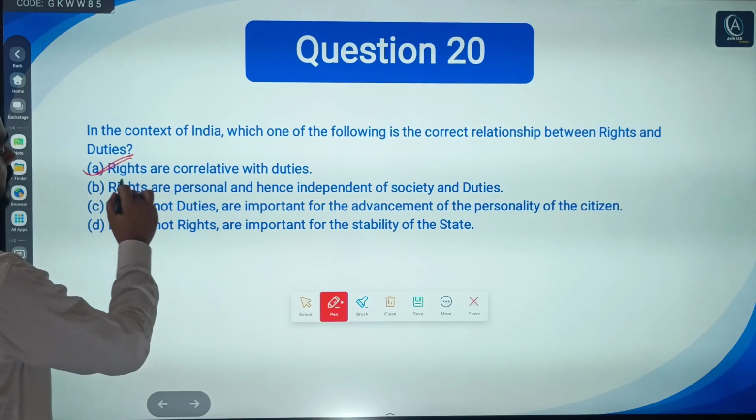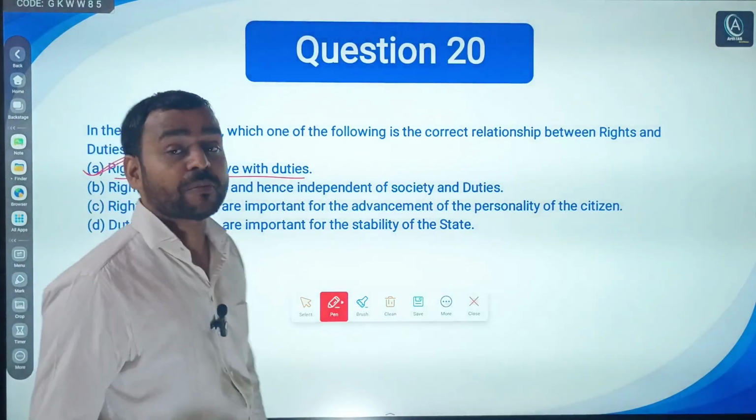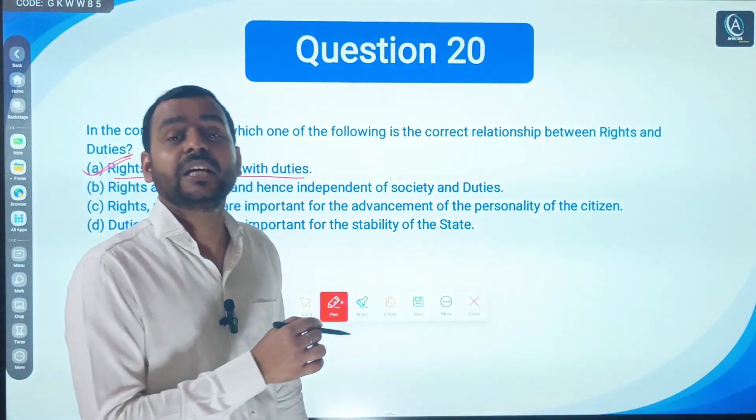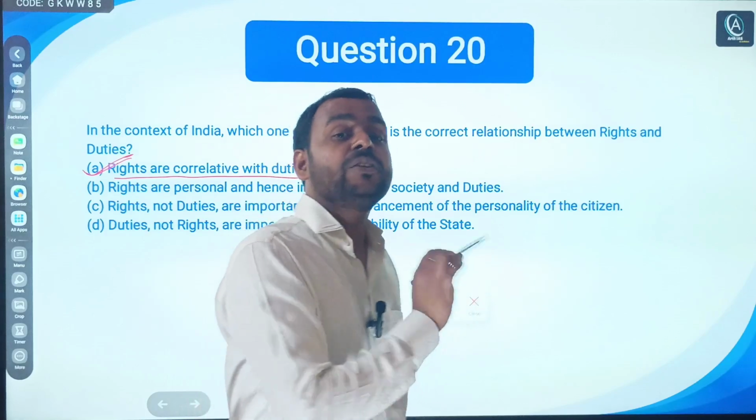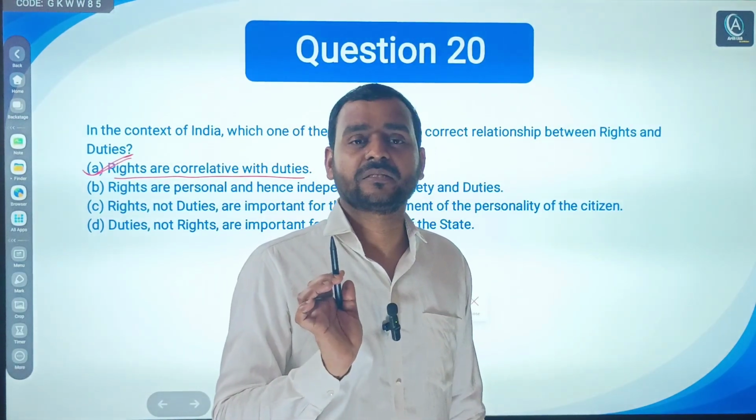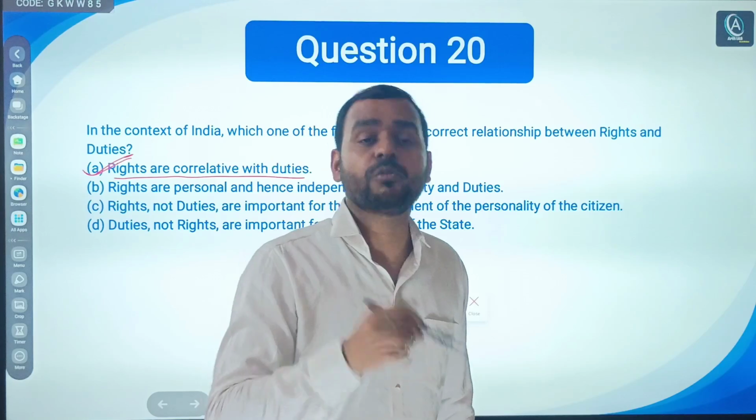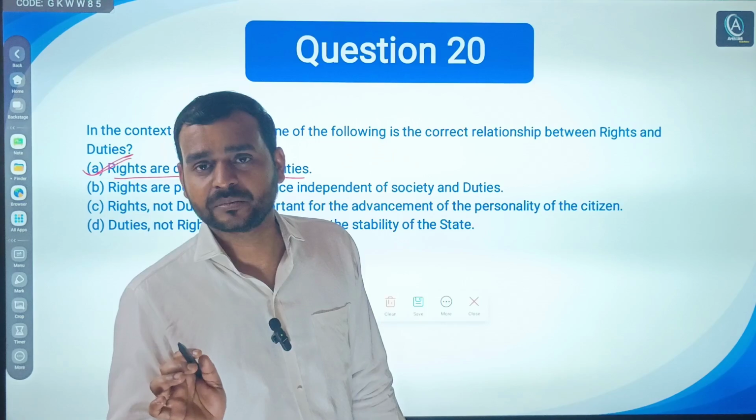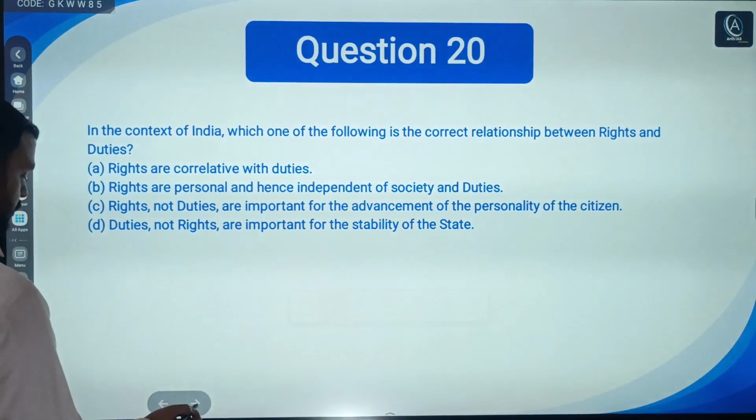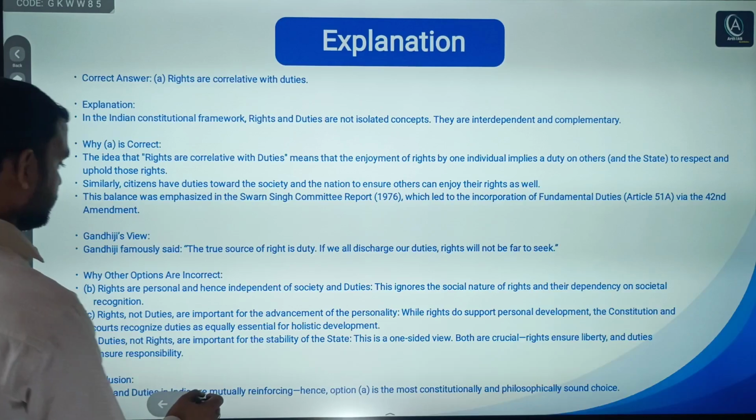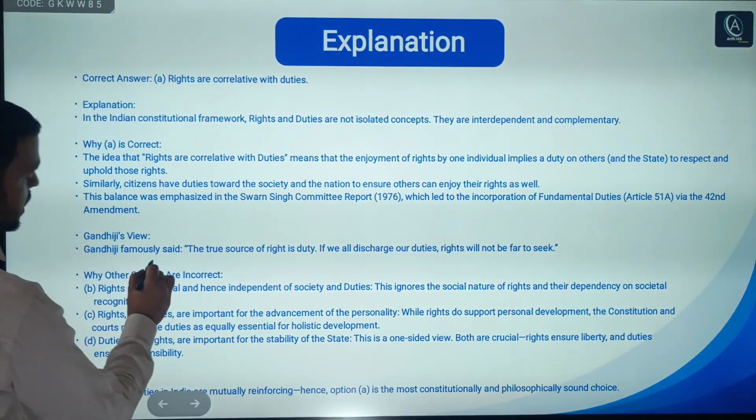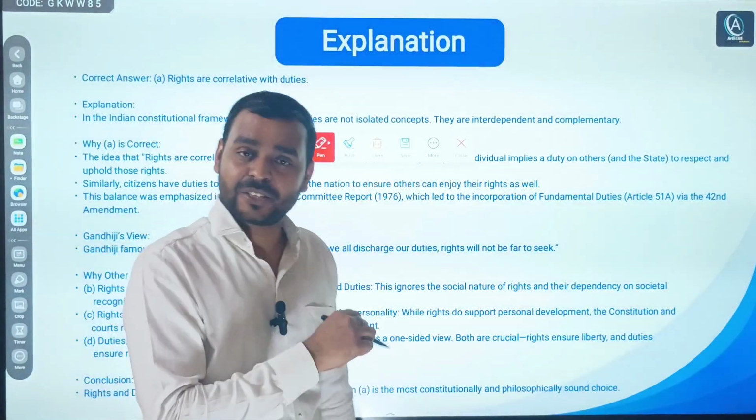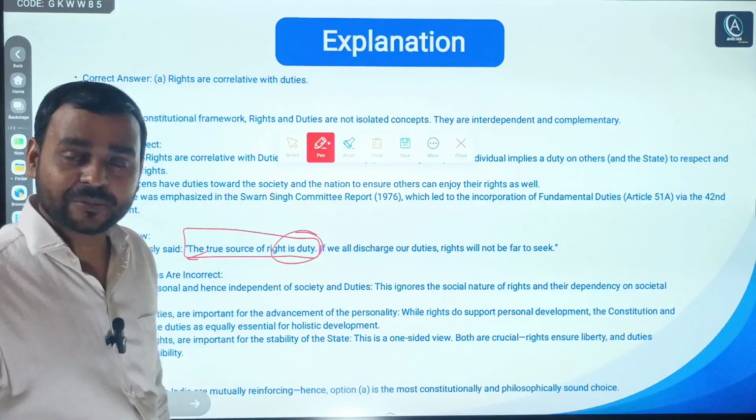Let me explain. Rights are correlative with duties. For example, Mahatma Gandhi talks about rights and duties, that rights come with duties. In simple terms, if you want to enjoy certain rights, you should also perform certain duties. Both cannot be separated. Gandhiji famously says that the true source of right is duty. If you want to enjoy certain rights, what is the source? Your duty.